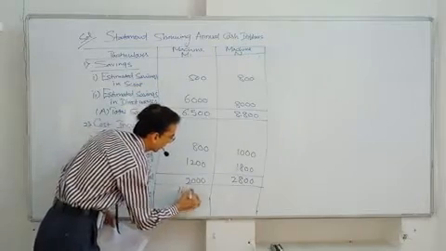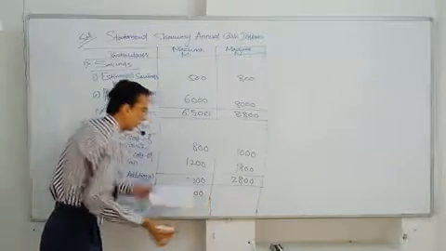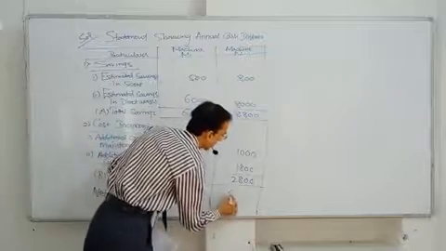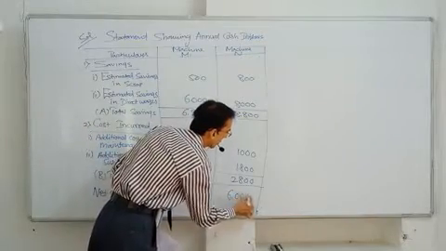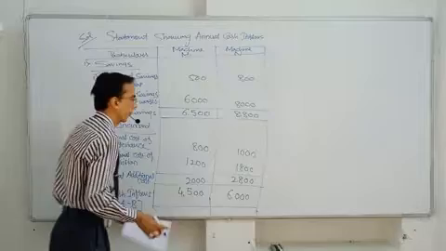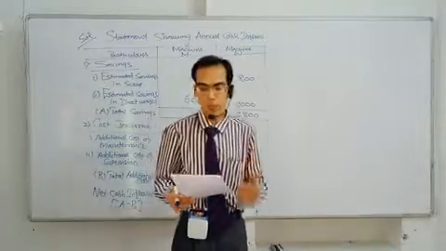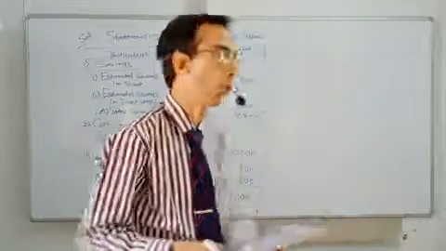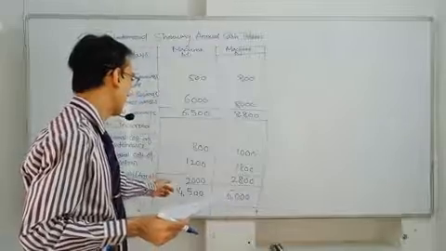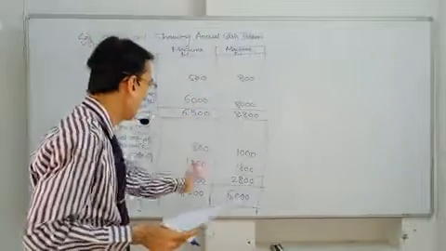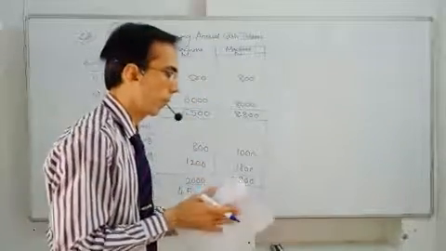The answer is 4,500, and for machine N, the answer is 6,000. In this way, we find annual cash inflows: for machine M it is 4,500, and for machine N it is 6,000.